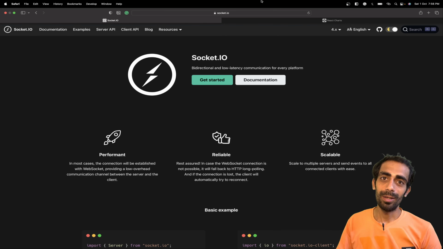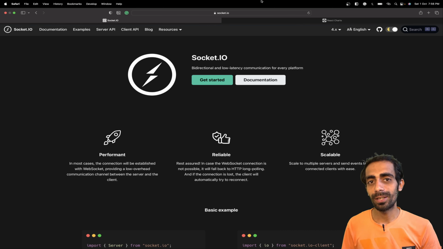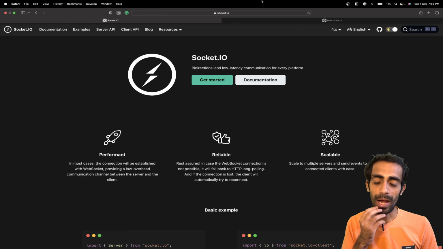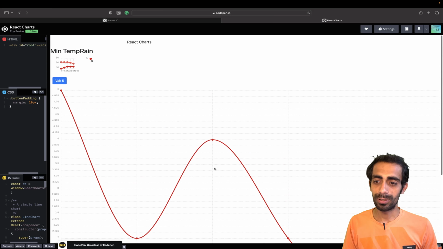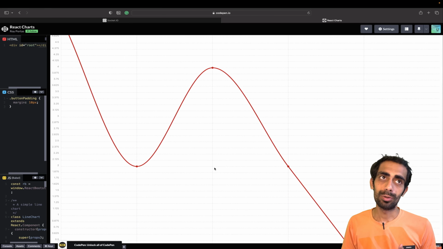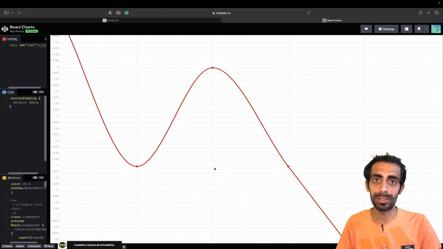My name is Mahesh Kariya. You're watching me on YouTube, and in this session I'm going to take you through Socket.io, and we are going to create a real-time application using Socket.io. I'm going to use React on the front end and Node.js Express on the back end, and we'll try to create a graph as well, like this. I got this example, but in real time. I wanted to show you how real-time graphs actually work behind the scenes, all the mechanisms, which I'm going to explain in a while. So stay with me, and without wasting any time, let's deep dive into it.